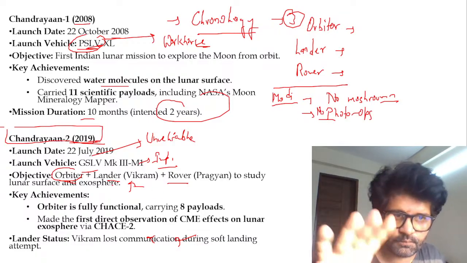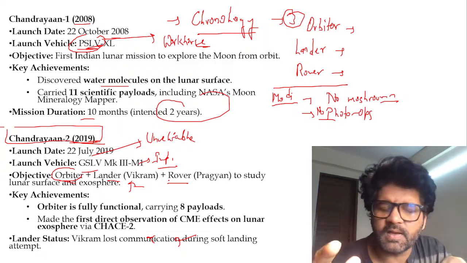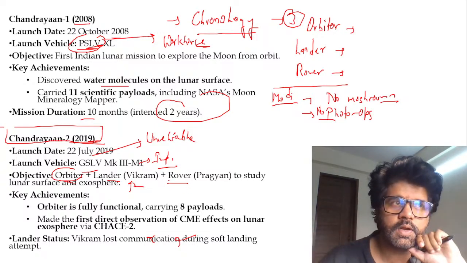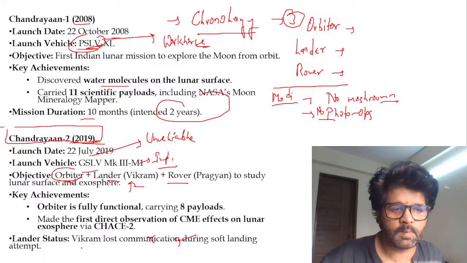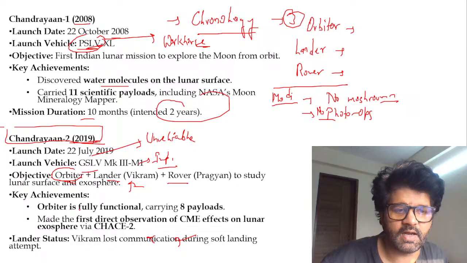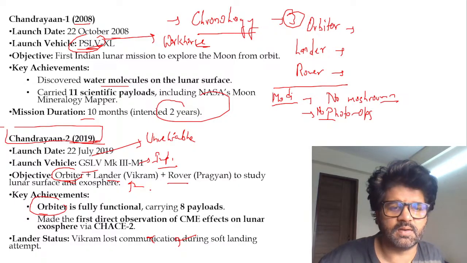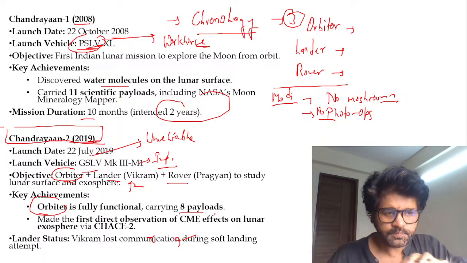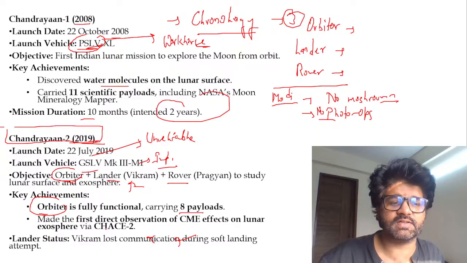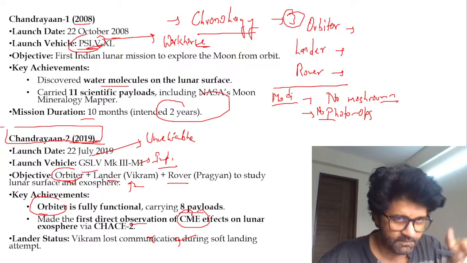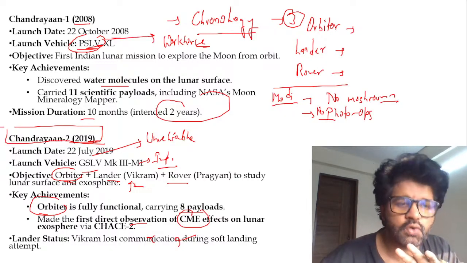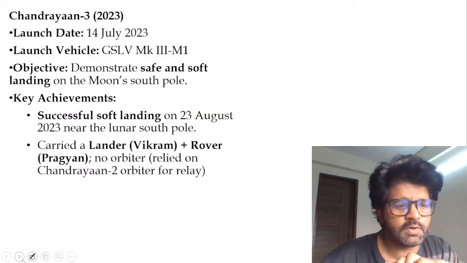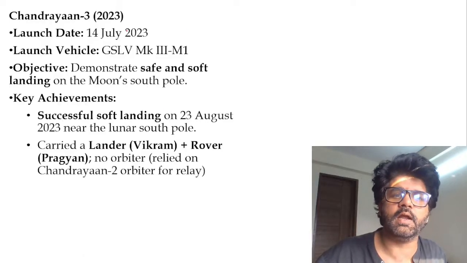So lander Vikram, Chandrayaan 2, was basically deemed a failure, which in a way affected the image of ISRO, but that was not exactly a failure. Only Vikram lost communication, guys. The orbiter is fully functional, carrying 8 payloads. And this Chandrayaan 2 is giving us the first observation of CME, which we will talk about. So Chandrayaan 2, as many people believe, was a failure. No, it was not a failure. And Modi sir should have eaten mushroom. I don't know why he did not eat mushroom.